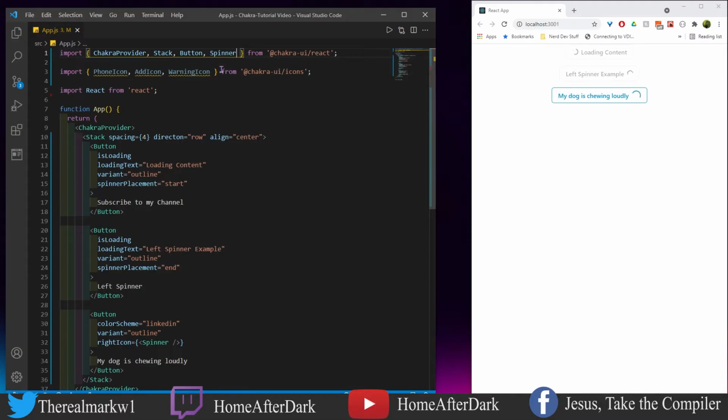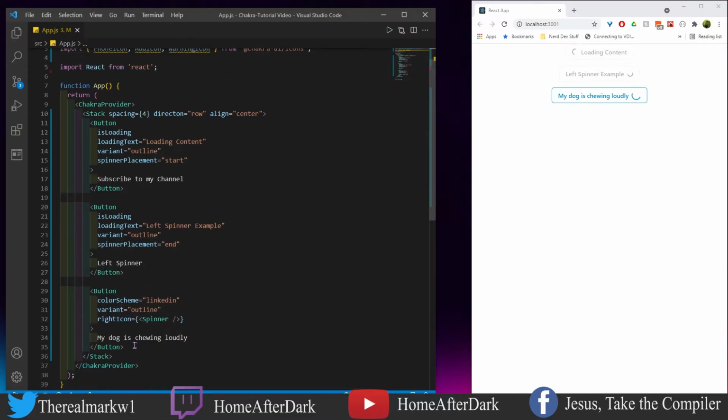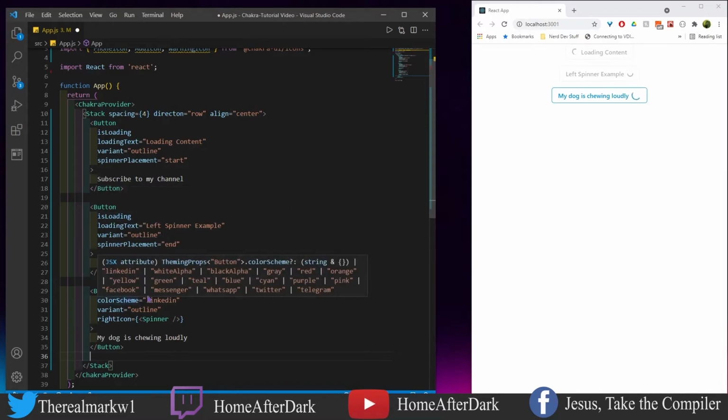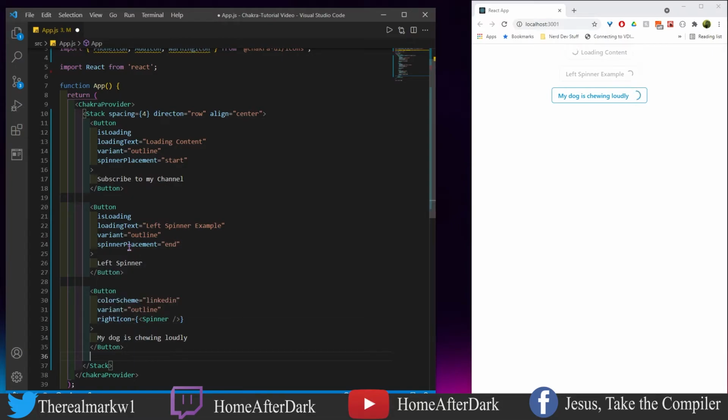All right, now that I have this set up appropriately here, they have things that are icons that are also components that are visually very similar. So with our buttons down here, let me space this out. I have a button, no real difference than what we have above. Yeah, there's no isLoading text, variants, color schemes. We've seen these things before. But instead of a spinner, which goes with the isLoading text, we could just have an icon.